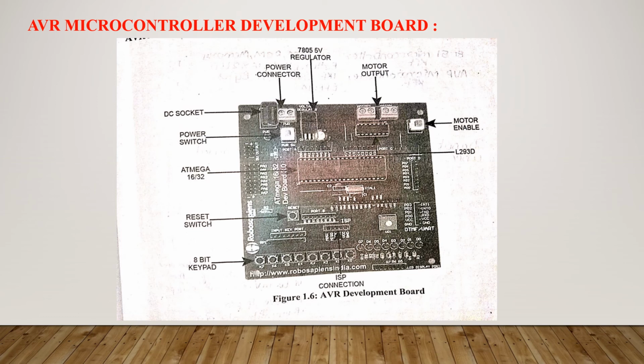Now this diagram shows the development board of AVR microcontroller. So again it consists of DC socket here, power supply switch. Now the central IC is ATmega, either 16 or 32. This switch is also available in development board. 8-bit keypad is available. Motor enable and motor output are also there, and the regulator IC is 7805, and this is a power supply connector. ISP connection is also there in AVR microcontroller development board.